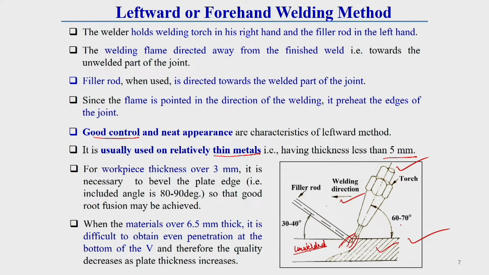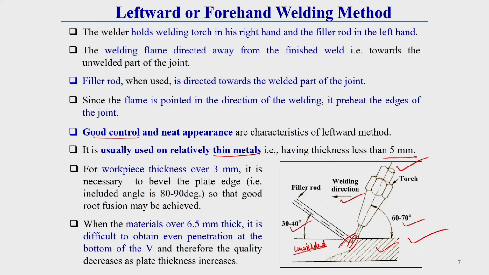Here you see the angle of position of the torch and the angle of position of the filler rod are also given. This is within a range of 60 to 70 degrees for the torch, and for the filler rod it is around 30 to 40 degrees. One thing to keep in mind: if the workpiece thickness is over 3 mm, then edge preparation is required. That means beveling is required for the welding operation, and this bevel angle, or included angle, is a little bit higher.